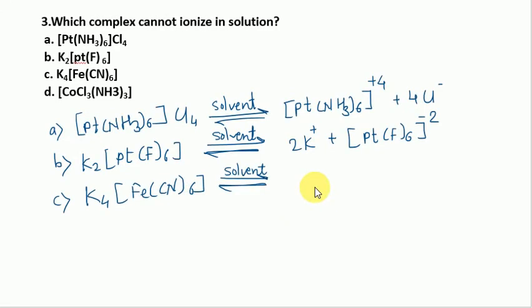It will ionize to give 4 potassium ion plus FeCN6 4 minus.